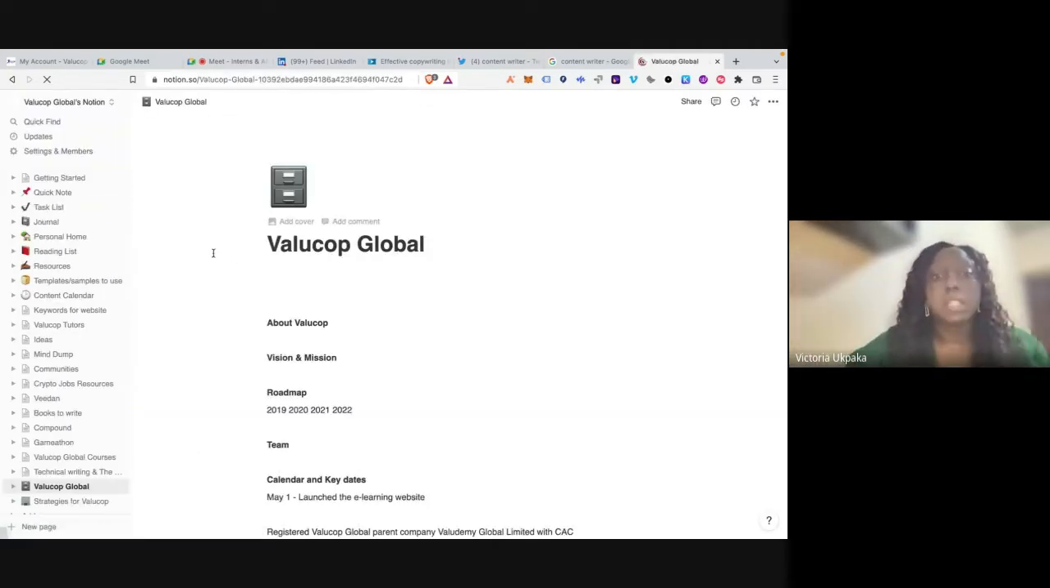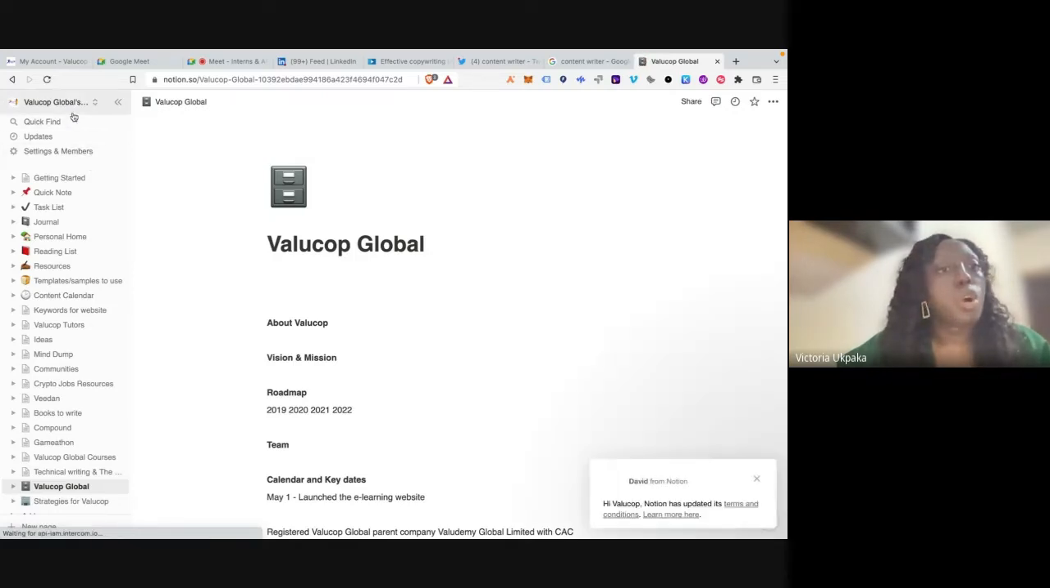So this is Notion now. The first thing to do in Notion is to log in with your Gmail or company email address. So this is my own Notion now. This is the web view. There's a mobile app for it. So from here: getting started, quick note, task, the journal list, personal home, reading list. These are the ones that came with the website.